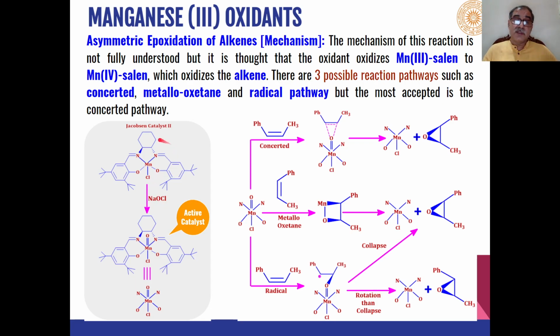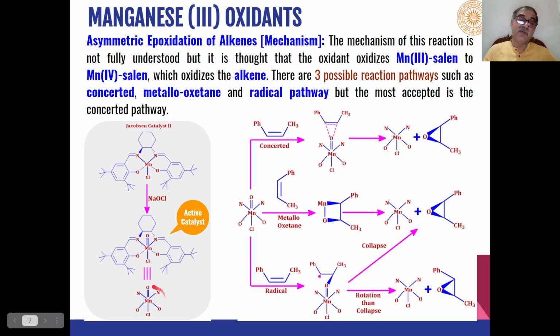So when this salen manganese 3 is reacted with NaOCl, it is oxidized to manganese 4 salen. This manganese will have a double-bonded oxygen to it, and this will act as an active catalyst for transformation of different alkenes to the epoxide. So this is abbreviated like this.